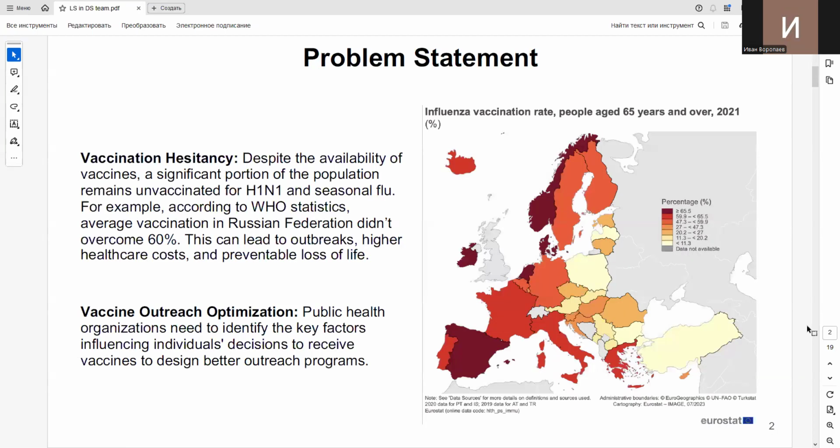So we have been working with the flu shot dataset, and the main problem is that despite the availability of the vaccines, a big portion of the population remains unvaccinated, and there is a lot of statistical data about it from the World Health Organization and other organizations. Actually, it induces healthcare costs, and this is a big problem. Public health organizations need to identify the key factors which influence people's decision about vaccination.